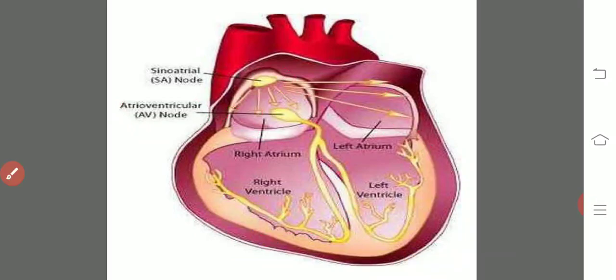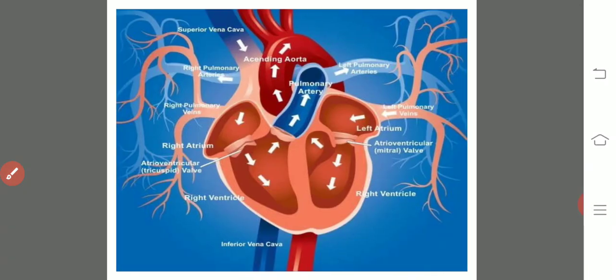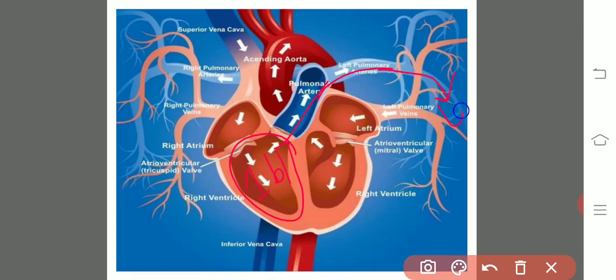During that time, the blood which is present in the right ventricle, already we know that in the right ventricle impure blood is there. This impure blood is sent into the pulmonary aorta, and that reaches the lungs for purification. Right ventricle consists of the impure, deoxygenated blood.